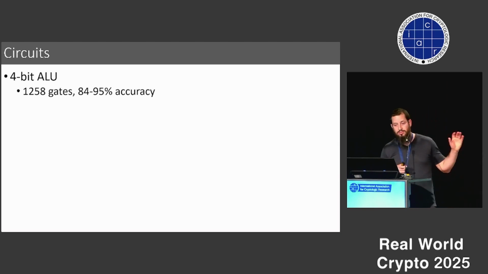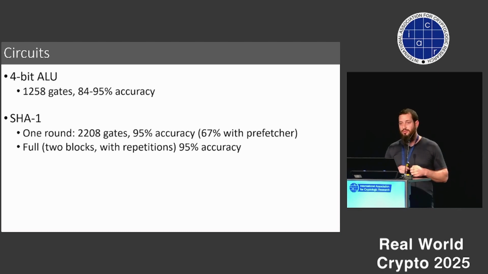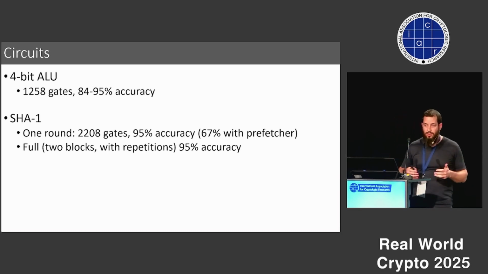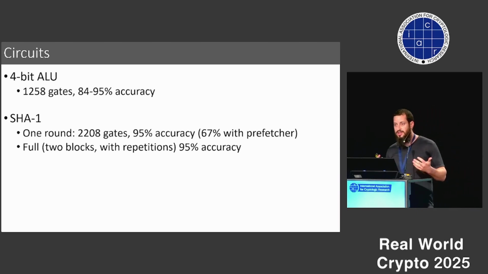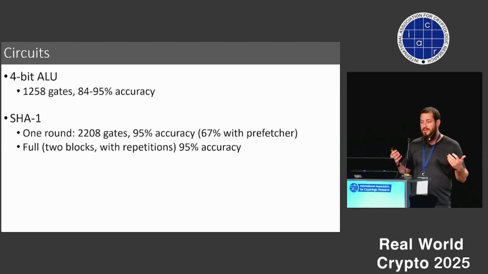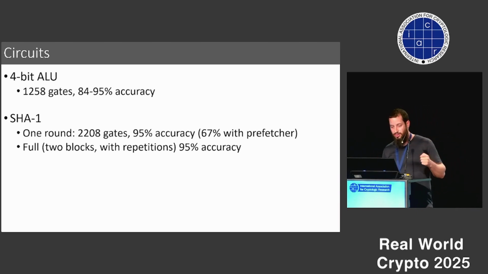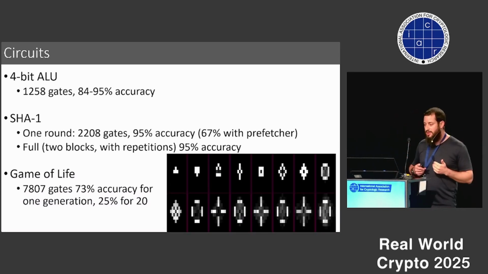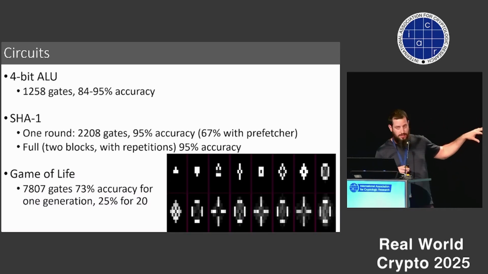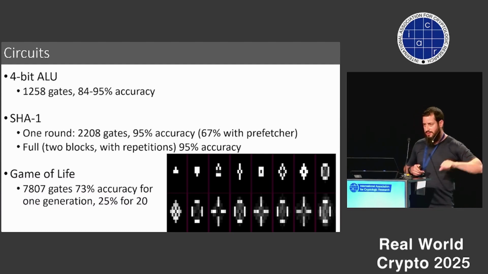So for example, we can do a 4-bit ALU inside the microarchitectural state. We can do SHA-1 computation. This is nice because if you want to do some obfuscated computation that is very hard to debug and understand, then we can do everything inside the microarchitectural state. But maybe more importantly, we can actually play the game of life. And we can do it for several generations. And this is basically the heat map of the output of the results for several inputs.